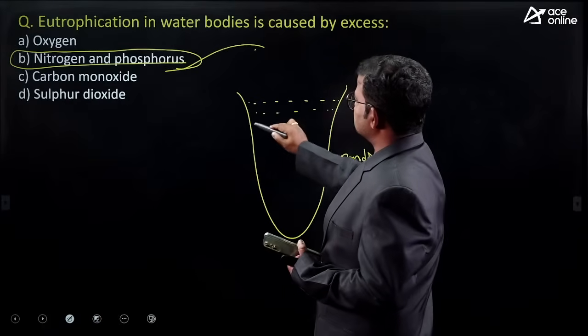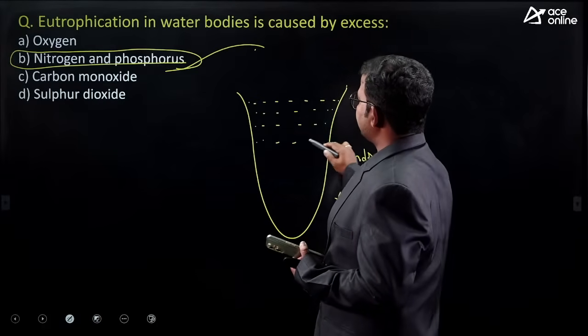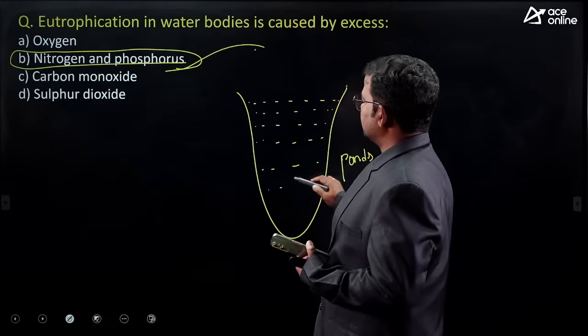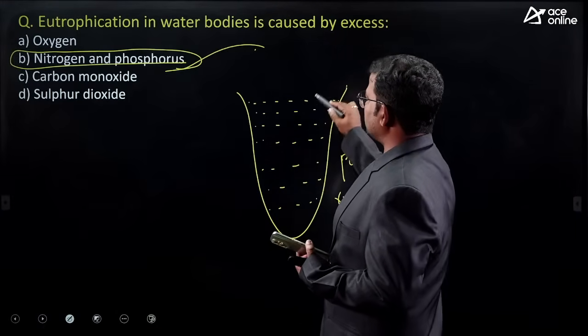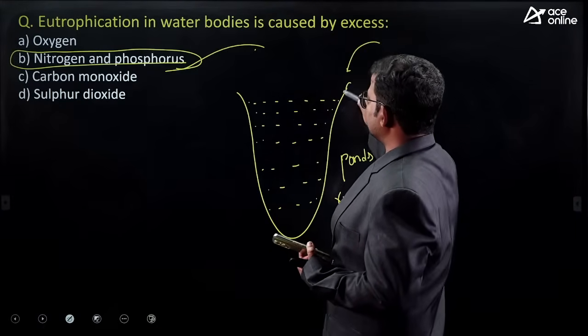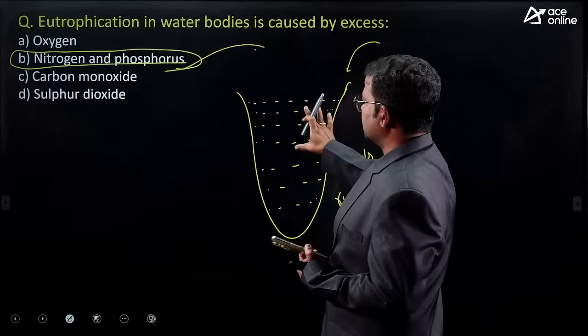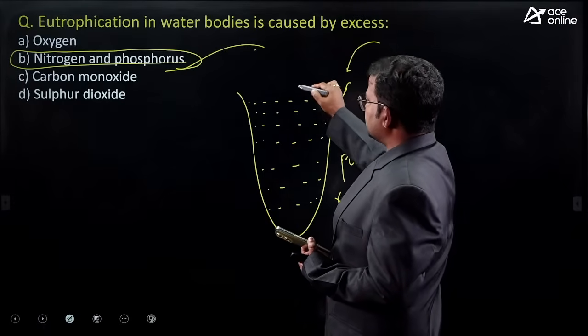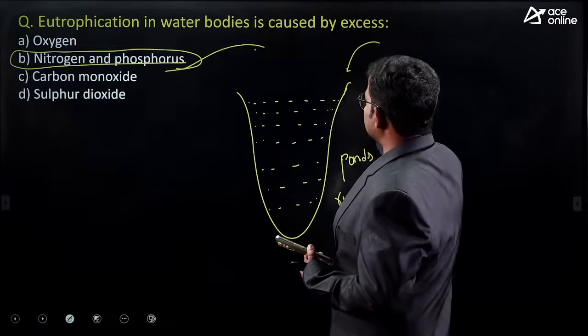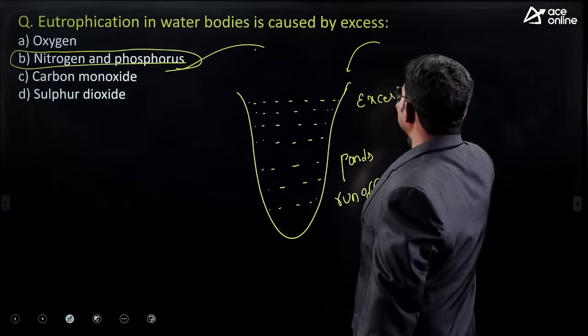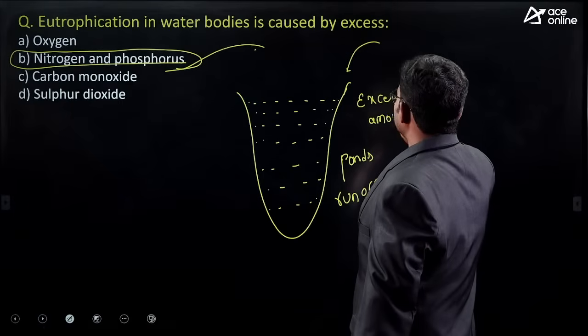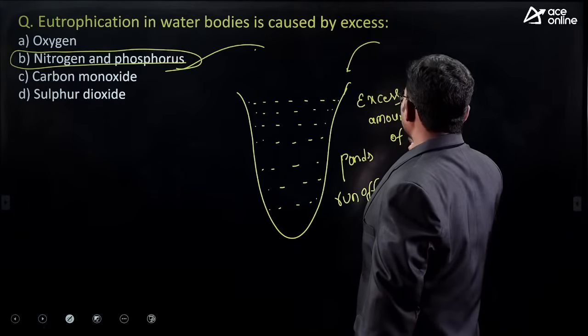Because of some heavy rain, we get a maximum amount of water from different locations into the region of the concerned ponds. Finally, in this water, guys, we have an excess amount of nutrients.